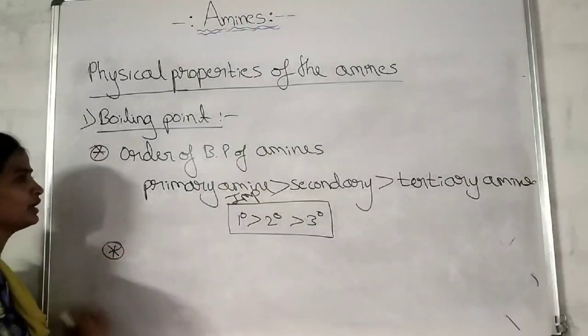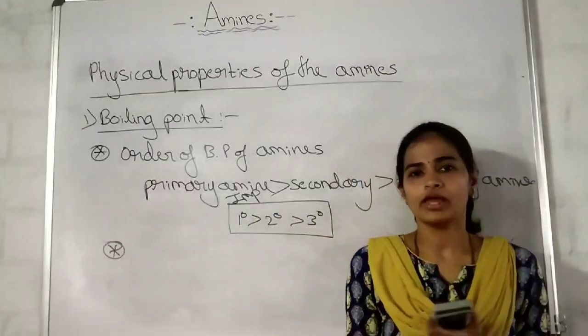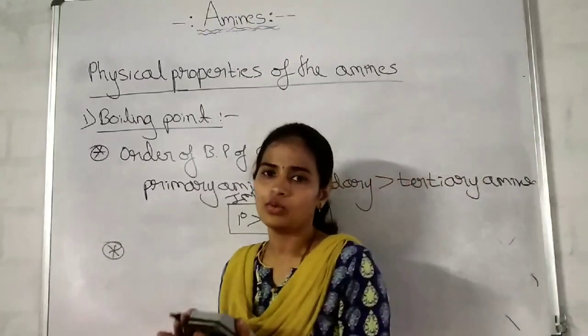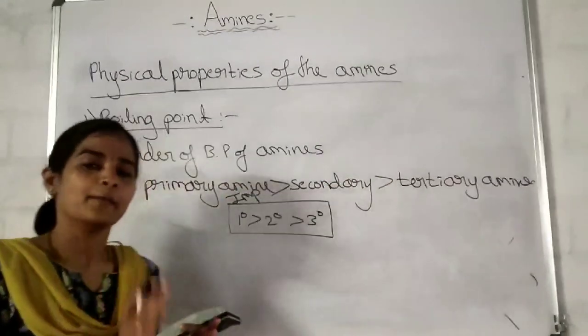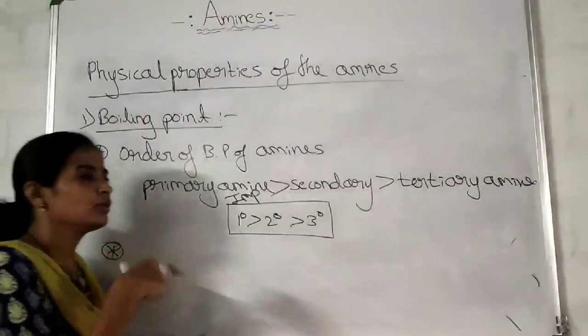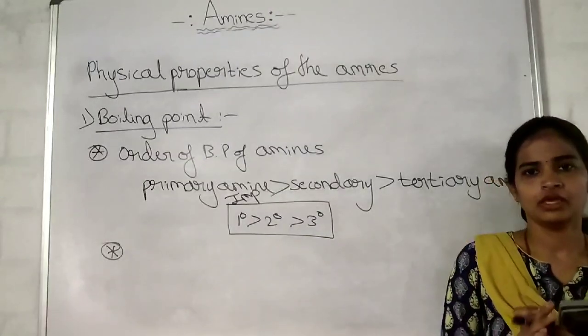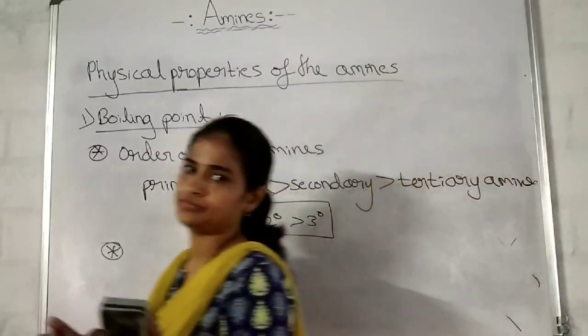Okay, another point to be discussed in the boiling point of the amines is the comparison of the boiling point of the amines with the alcohols of comparable molecular mass. For example, butan-1-amine I have taken, so butan-1-ol is to be taken to compare.